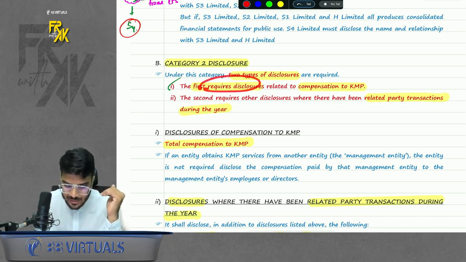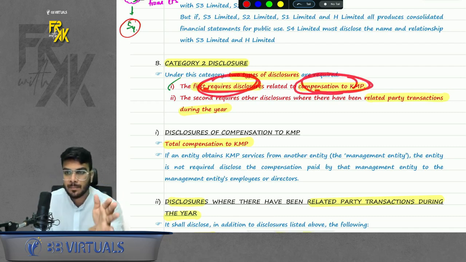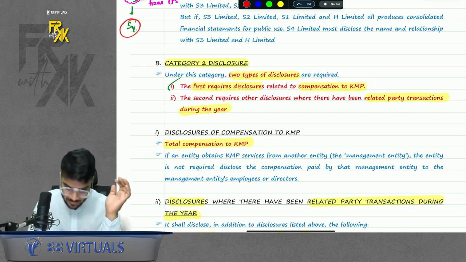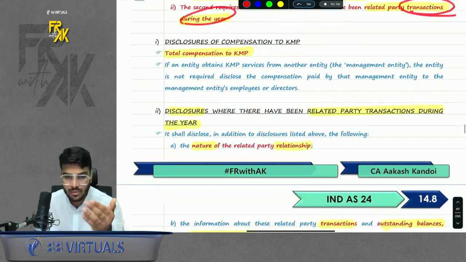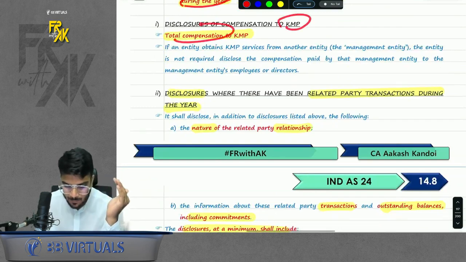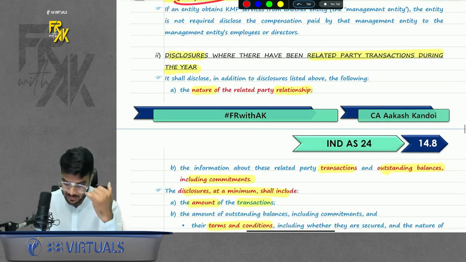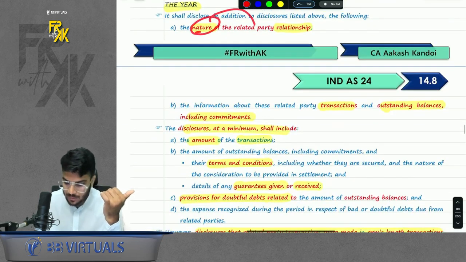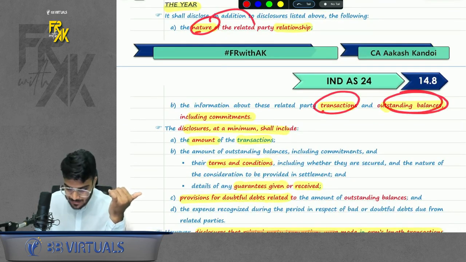So the first type of disclosure is compensation to KMP. So if you pay anything to a KMP, you will disclose it. Second, if any other related party is there and you transact with them, disclose it. What to disclose? In case of KMP, disclose the compensation. In case of other parties, disclose the nature of relationship, transactions, outstanding balances and commitments.